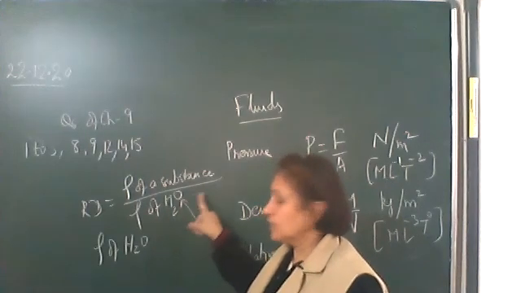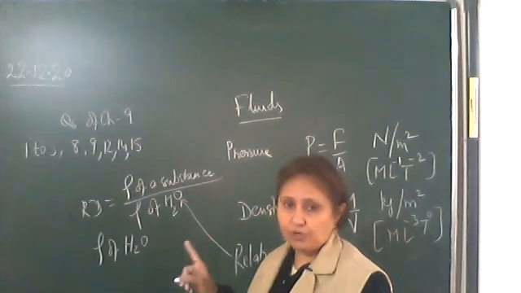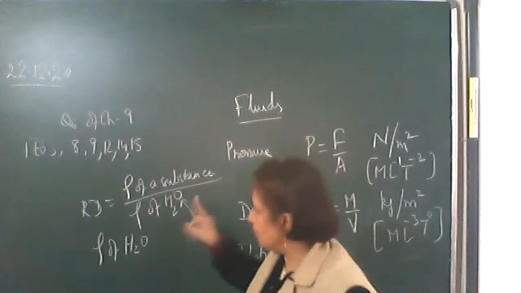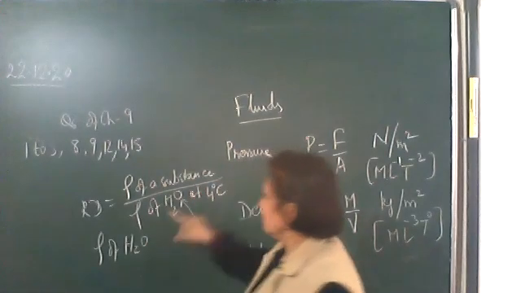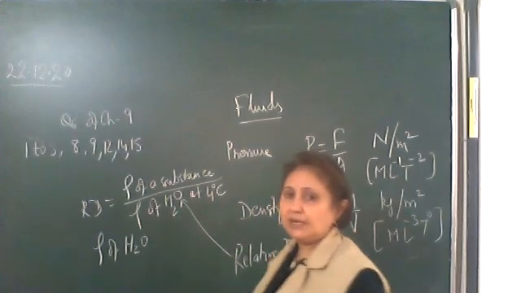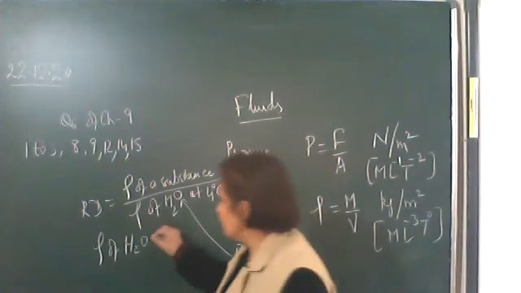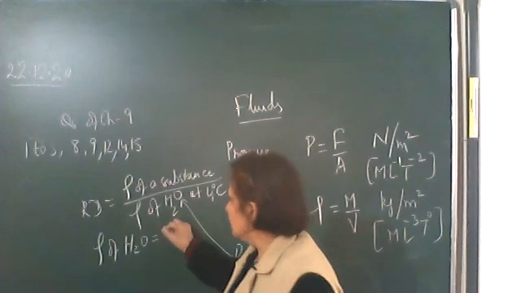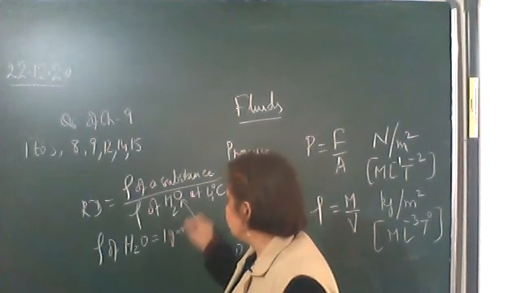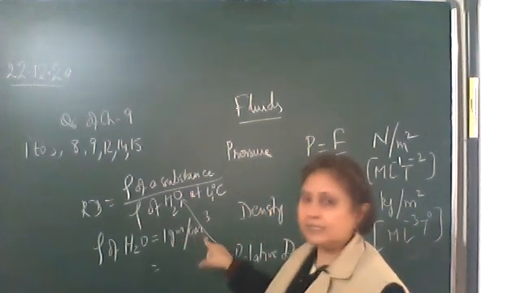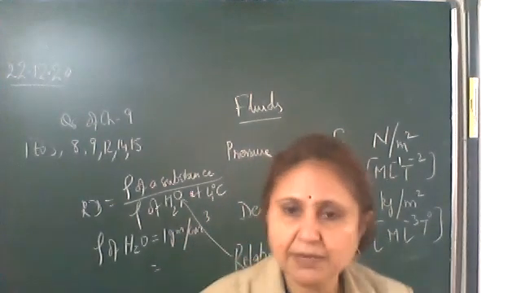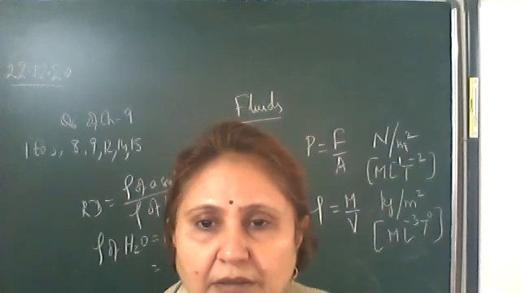So density of water is maximum at 4 degrees Celsius, and density of water at this temperature is 1 gram per centimeter cube, which you convert into kg per meter cube, the SI unit.